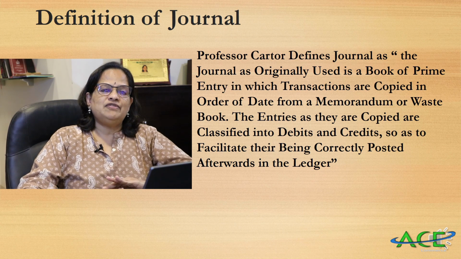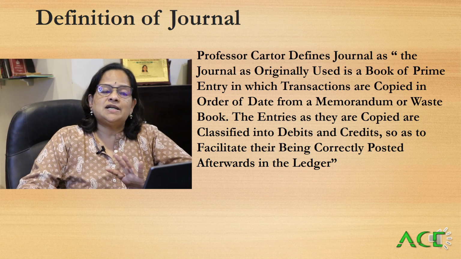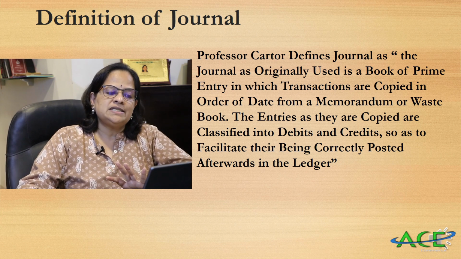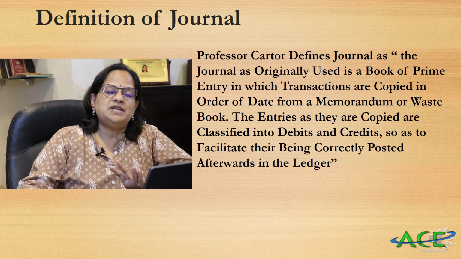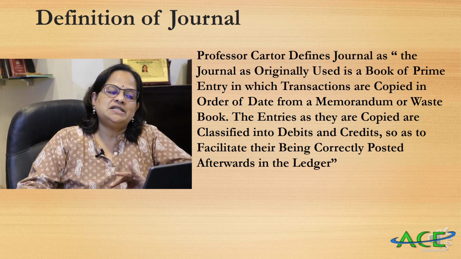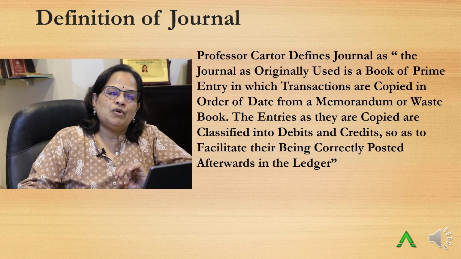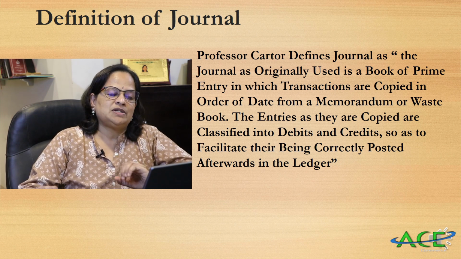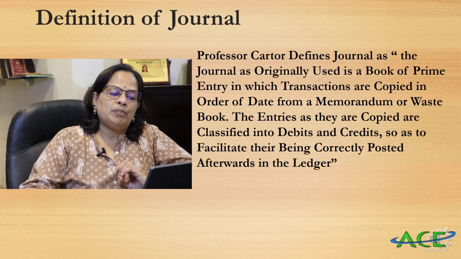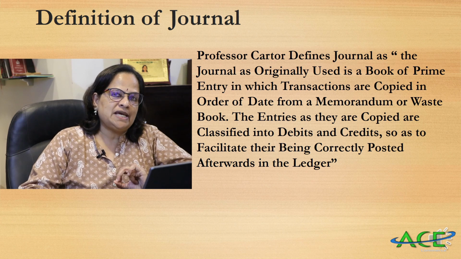Now we are coming to the definition of journal. Professor Carton defines journal as: the journal as originally used is a book of prime entry. Prime entry meaning original entry, first entry, in which transactions are copied in order of date from a memorandum or waste book. That means it's the vouchers or the receipt. The entries as they are copied are classified into debits and credits.